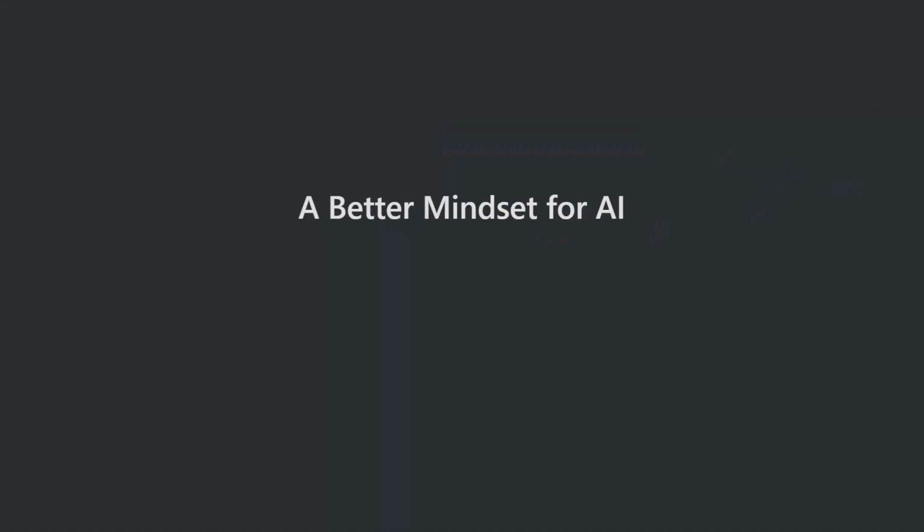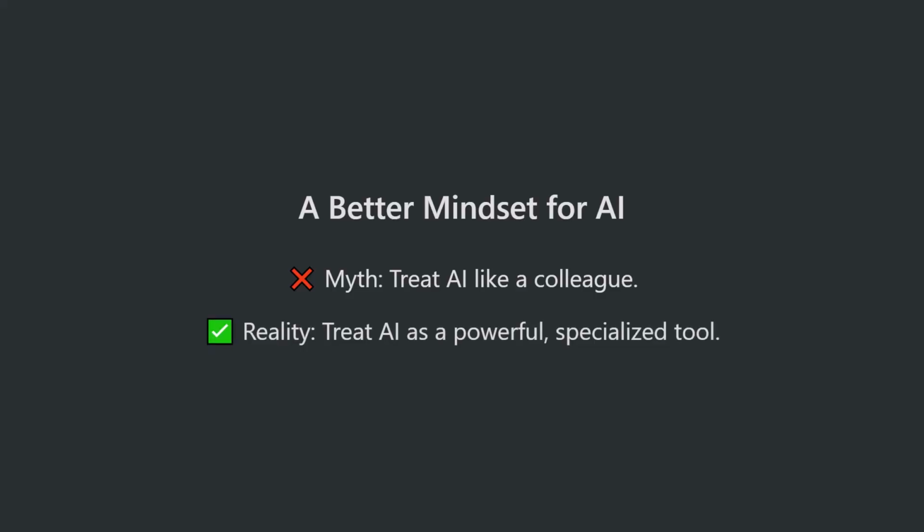So I remember hearing recently somebody giving some advice on AI, and they said that AI works best if you treat it like a colleague. Now, I actually completely disagree with this sentiment. I understand what he's trying to say, but I think that if you treat AI like it's a person, like it's a colleague, then you are setting yourself up for disappointment. It is much better to treat AI like it is.